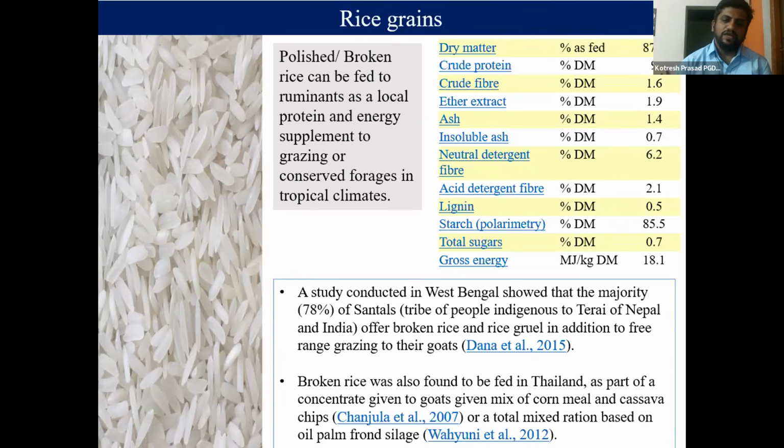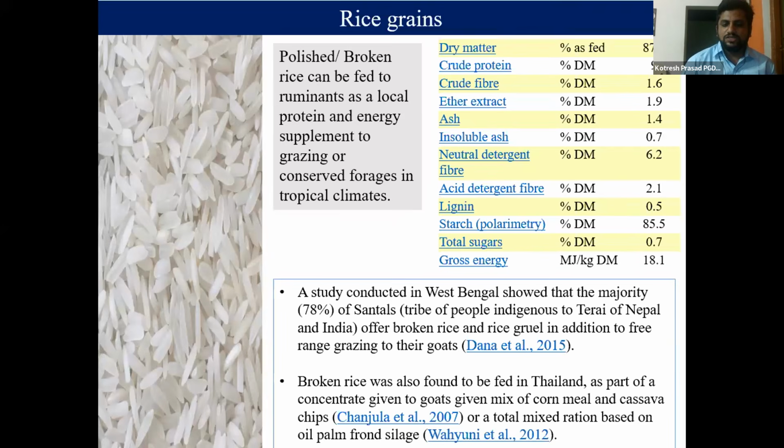So they don't feed anything else. If you're not feeding anything else, at least feed some amount of this rice grains. At least 100 gram or 150 gram of rice grains can be fed, which will act as an energy source for the animals after consuming lots of greens. So it will definitely have a positive effect on the growth, and also it will improve the farm economy.